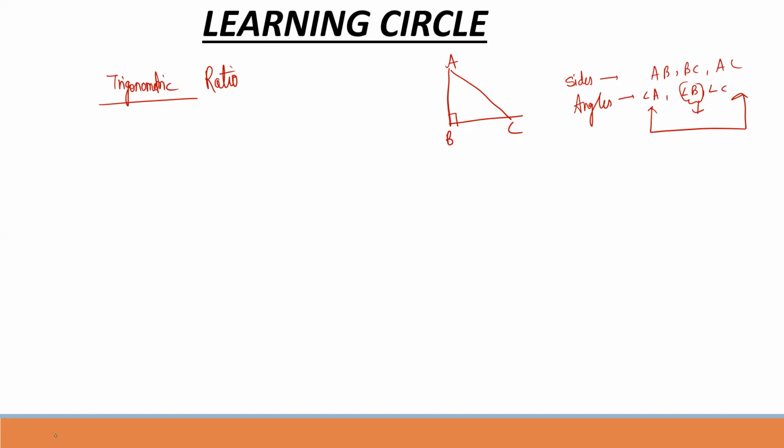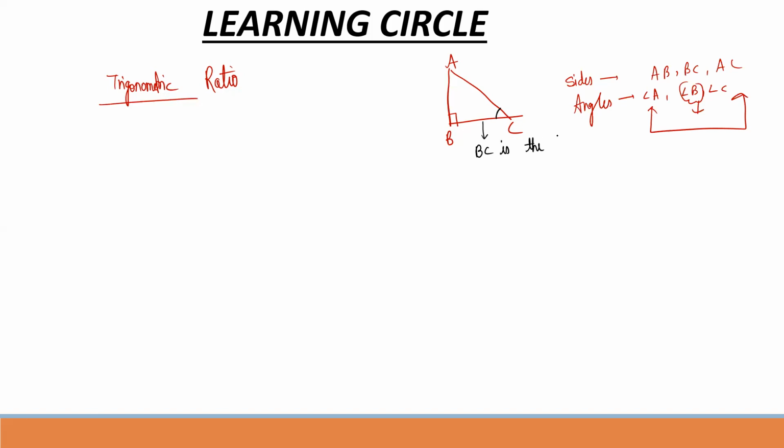So let's clear some more basics here. For angle C, if I ask you on what base angle C is made, obviously you will say that BC is the base. The side on which the angle is constructed is the base.